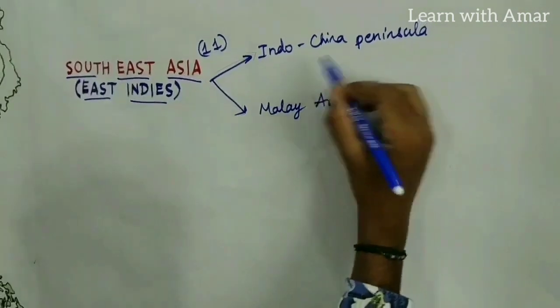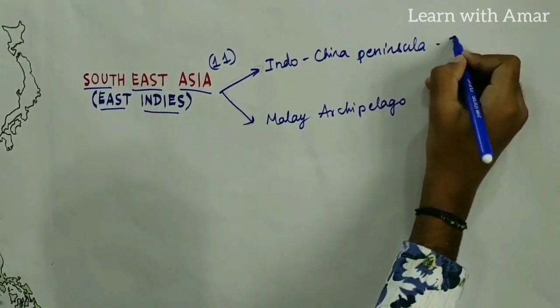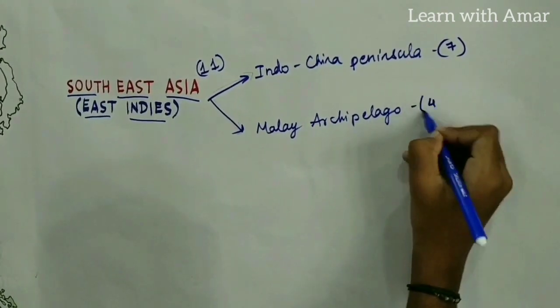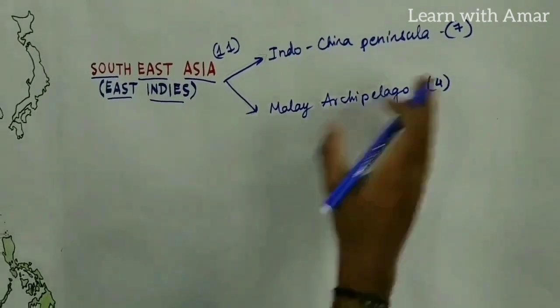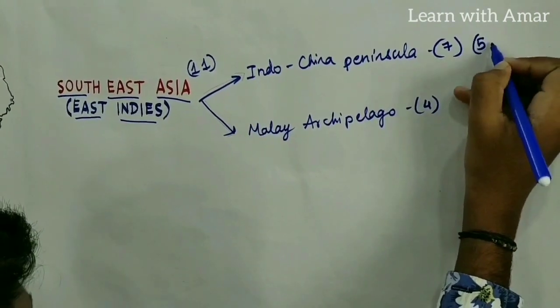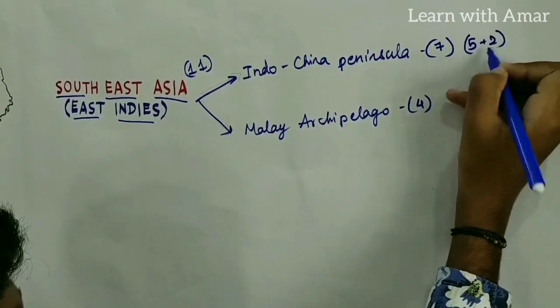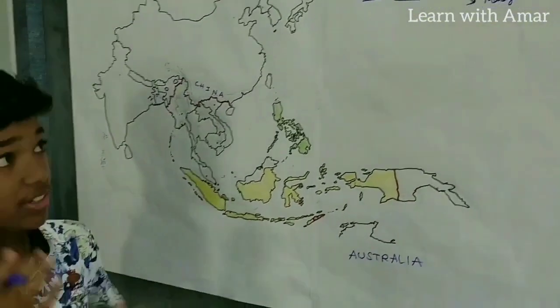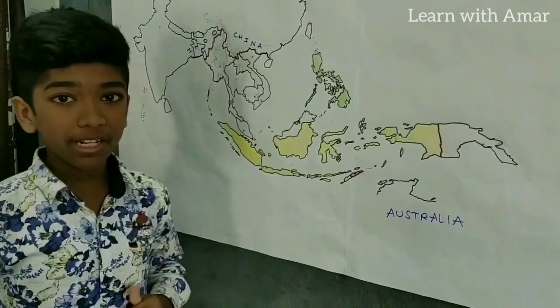In Indo-China Peninsula, we find 7 countries, and in Malay Archipelago, we find the remaining 4 countries. In 7 countries, we learn 5 countries with a trick, and remaining 2 we find below them, to the south of them. First, we discuss the Indo-China Peninsula.